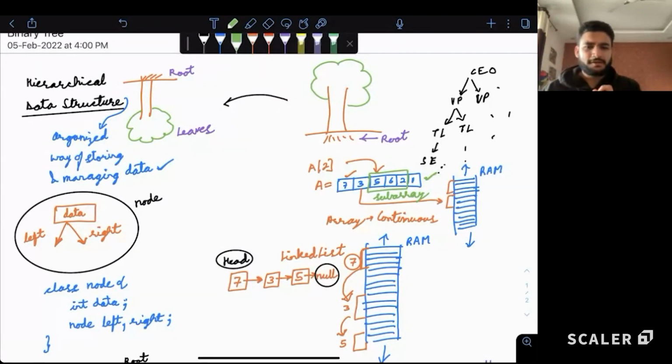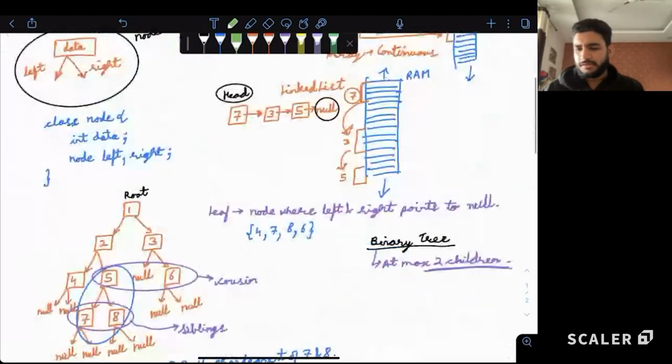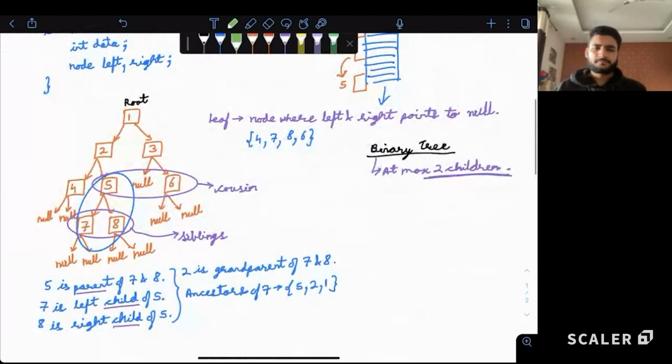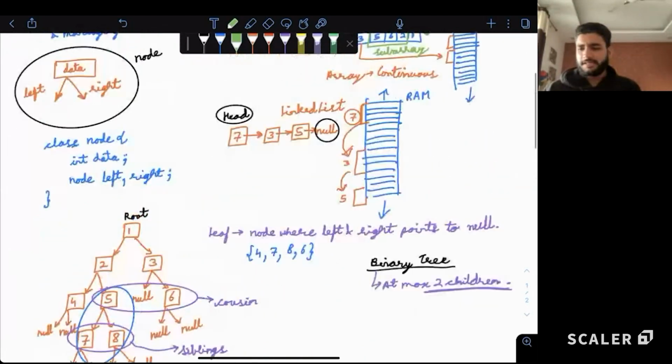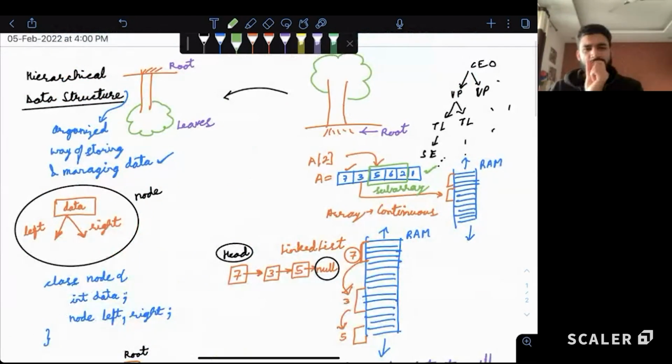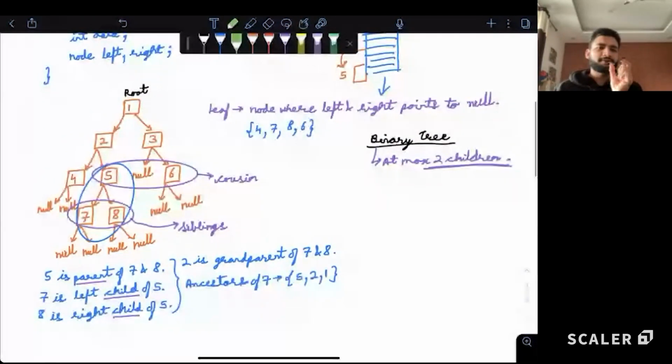A similar term here is a subtree. Yes, in the array, a subarray has to be continuous. So you cannot just pick 7 and 5. You have to pick 7, 3, 5. Similarly, in this, we have a term subtree.